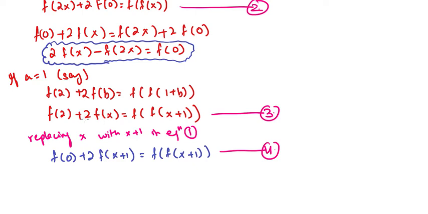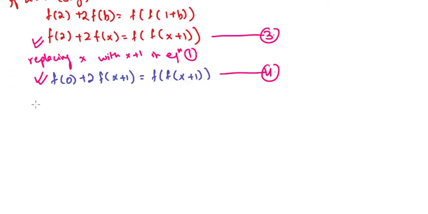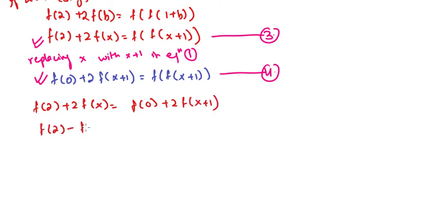Now we can solve our equation 3 and equation 4 together. Let's try to solve this. What will we get? f of 2 plus 2 f of x equals f of 0 plus 2 f of x plus 1. So f of 2 minus f of 0 divided by 2 equals f of x plus 1 minus f of x.